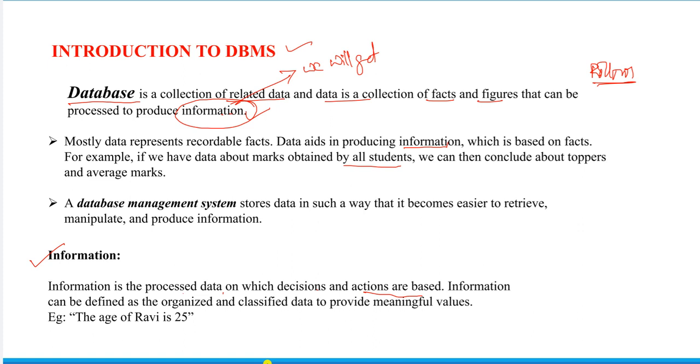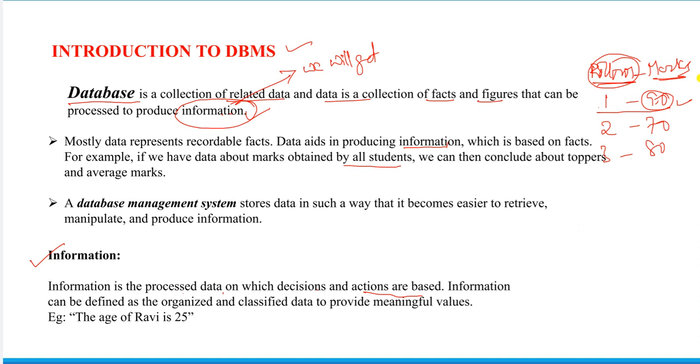So like this, from the facts. Here roll number is a fact, and marks are also a fact. These are all the facts, so based on the factual information we can obtain information about the students. For example, roll number 1 got 90 marks, roll number 2 got 70 marks, and roll number 3 got 80 marks. So who is the topper of the class? Undoubtedly roll number 1, who got 90 marks out of 100. The one who got 90 marks, we give them first topper. So based on the factual information we conclude some information, right?